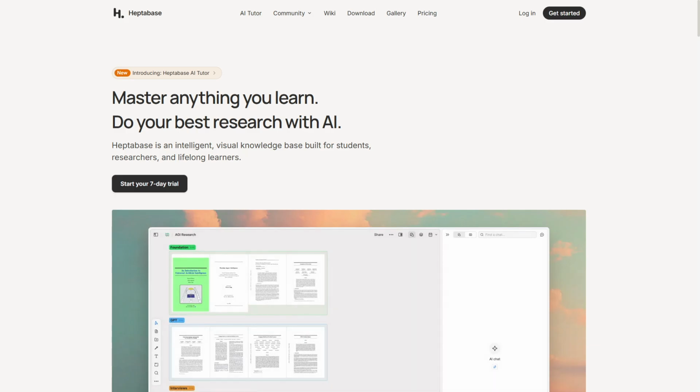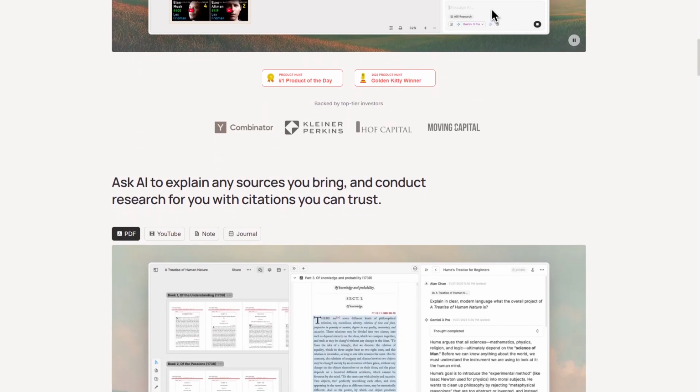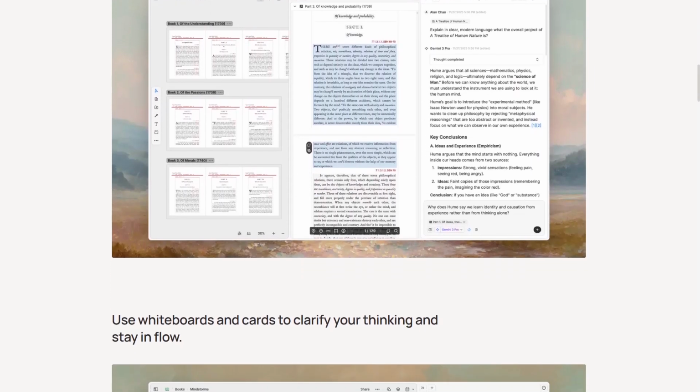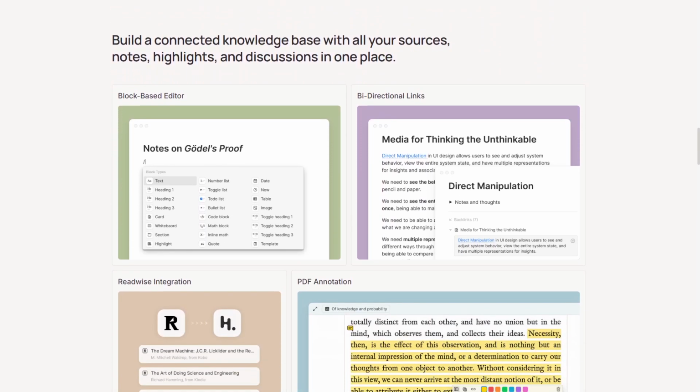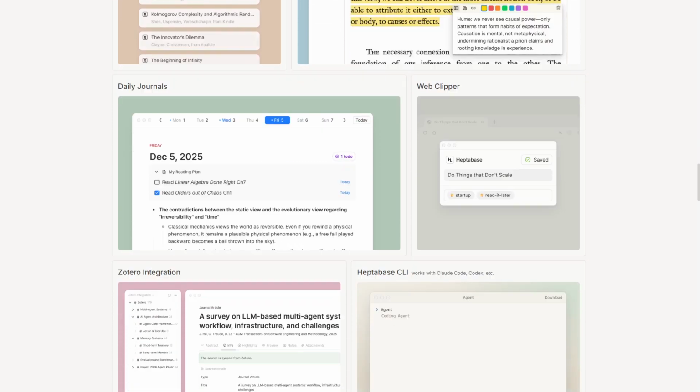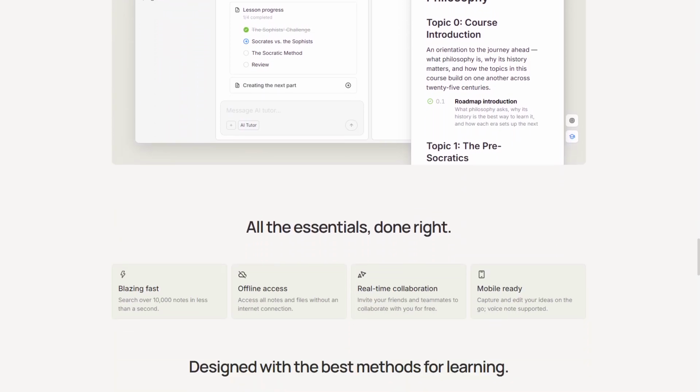Heptabase is a structured personal knowledge management tool that focuses on building a robust knowledge base. It allows users to create notes that can be easily linked and organized into a coherent structure. Heptabase's strengths lie in its powerful search functionality and the ability to create detailed outlines, making it ideal for researchers